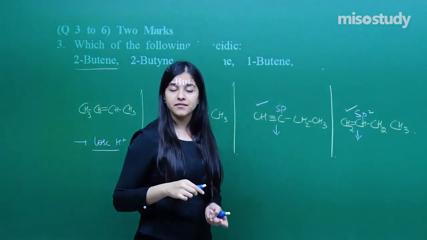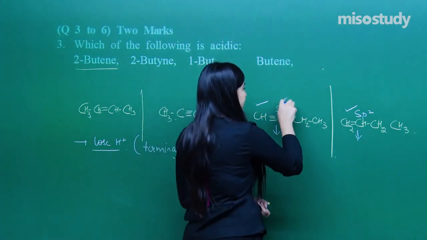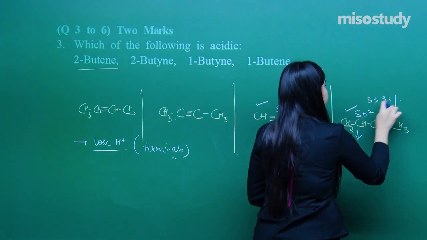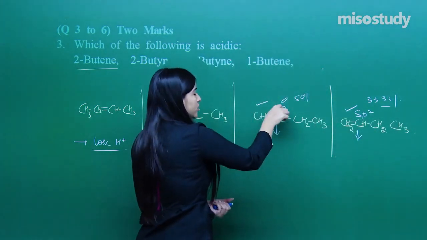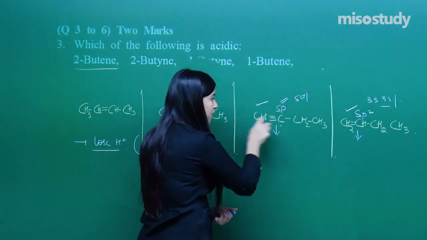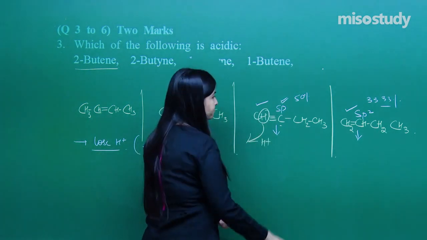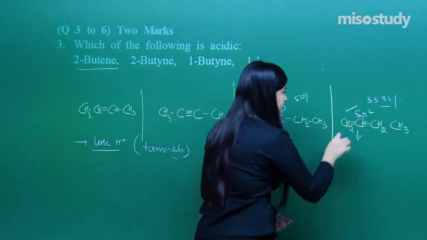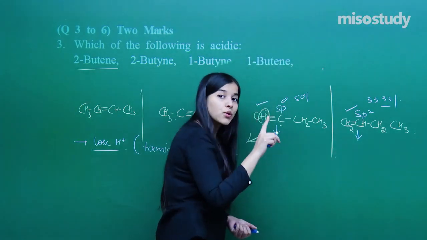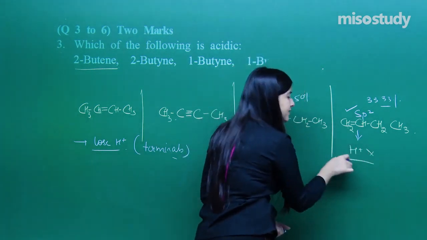The more the s character, the more the nucleus power, the more the attractive power. So here it is having 50% s character, over here it's approximately 33.33, yes, we know this. Due to which, the more the s character, the more the attractive power, it will attract the electrons of this bond towards itself, this carbon, and this H positive can go off very easily, fine. And over here, is this H positive able to go off as easily as compared to this? No, less s character, less attraction, H positive will not come off easily.